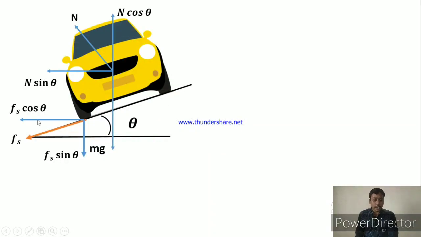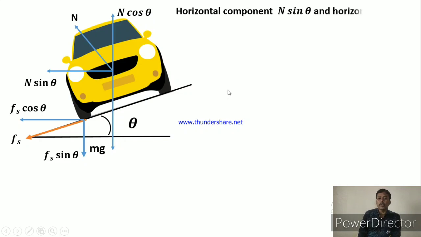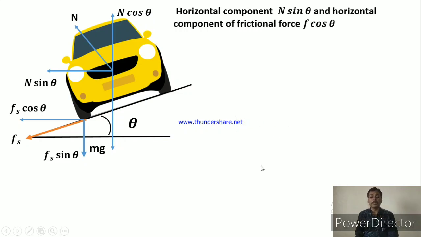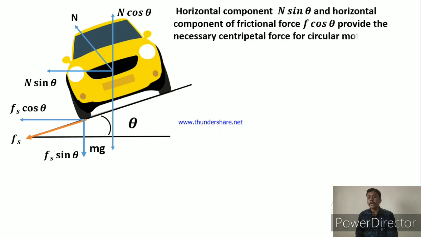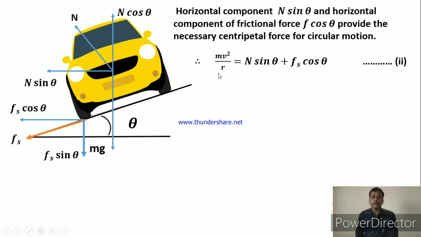Now in the second condition, Fs cos theta and N sin theta are both horizontal, means these two provide the necessary centripetal force for circular motion. So we can write mv square upon r, that is the centripetal force, is equal to N sin theta plus Fs cos theta. Here these two are added because they are in the same direction and together they provide the centripetal force. Now this is the second equation.